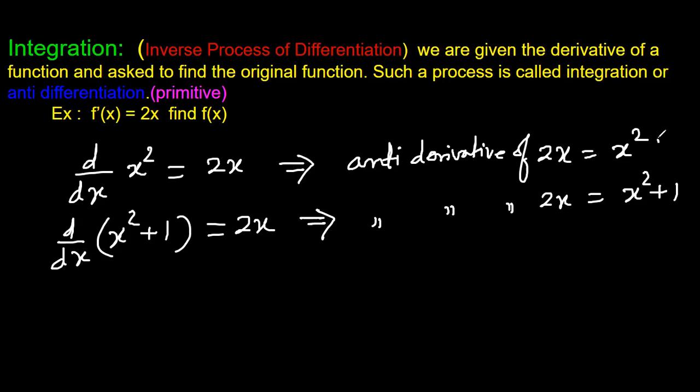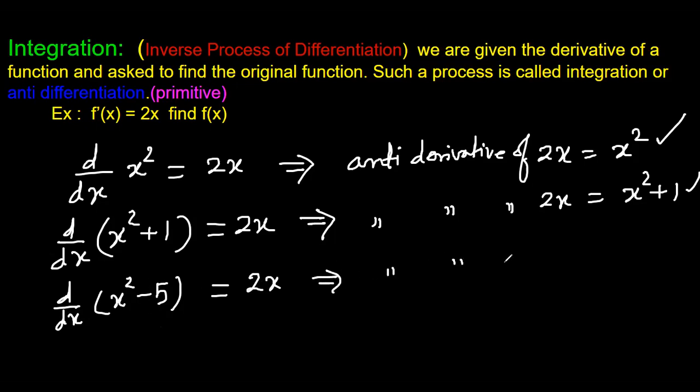Haven't we got two members? Member 1, member 2. Similarly, we can take another function, say x squared minus 5, and ask what is the derivative of this. Again, we get 2x minus 0, because this is a constant and the derivative of a constant is 0. That means the antiderivative of 2x is also x squared minus 5. How many such functions can you take? Now I think you must have understood.